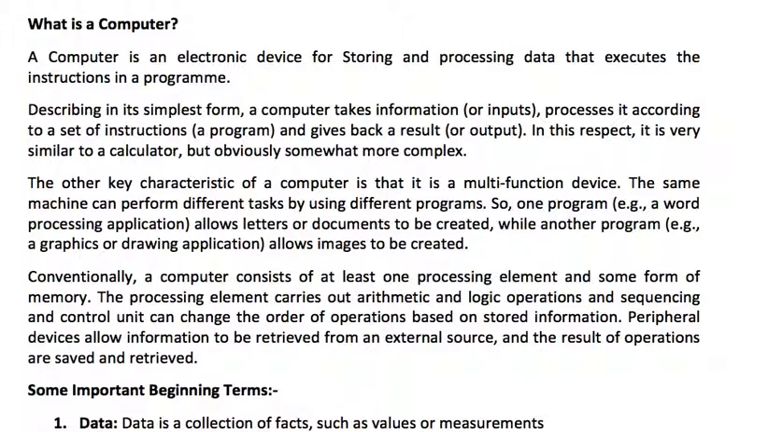If I go by one line definition, it comes: a computer is an electronic device for storing and processing data that executes the instructions in a program. So a program is there. The main function is it takes instructions, processes it through a program, and then gives back output. It gives the result. So this is what computer is.